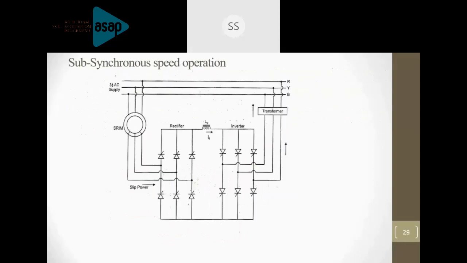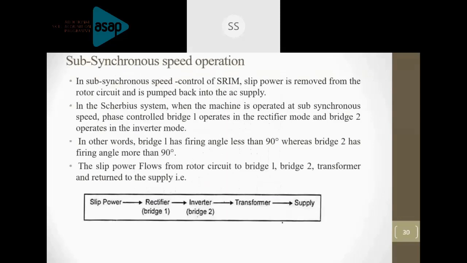So this is the basic difference between static Kramer drive and static Scherbius drive. In static Kramer drive, only unidirectional power flow is possible. Power will flow in only one direction, from the motor to the mains. But here you can supply power from the motor to the supply, or the other way around, from the supply to the machine also. So we will see them.